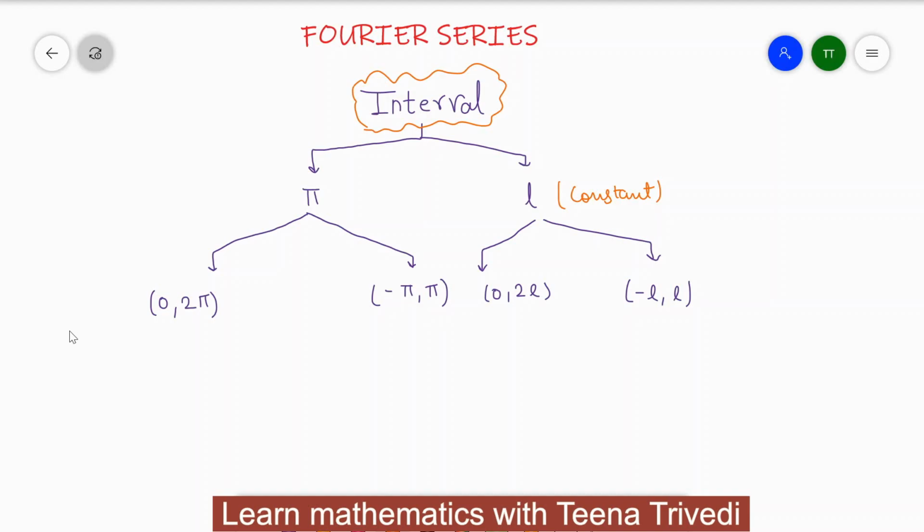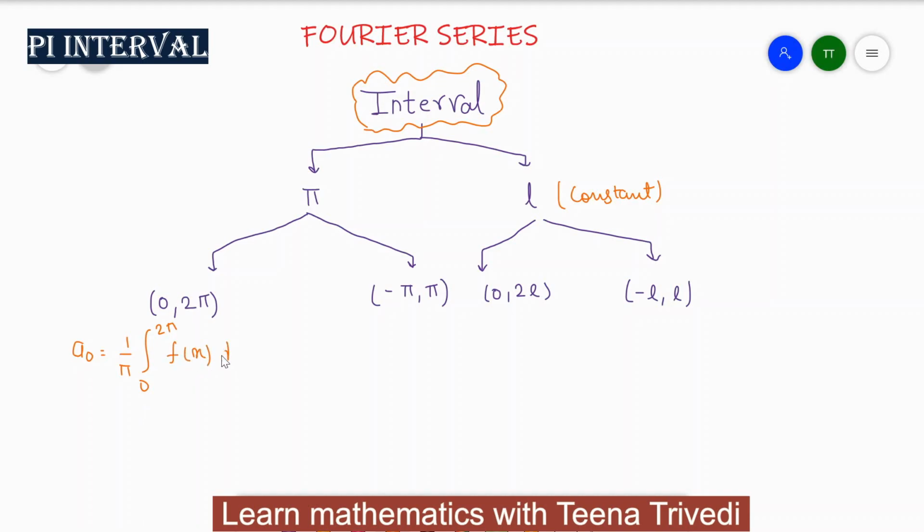In 0 to 2 pi you have to use the formula for a0, which is equal to 1 upon pi, integral from 0 to 2 pi, f of x dx. For an the formula will be 1 upon pi, integral from 0 to 2 pi, f of x cos nx dx, and for bn the formula will be 1 upon pi, integral from 0 to 2 pi, f of x sin nx dx. In the minus pi to plus pi limit there are three conditions.